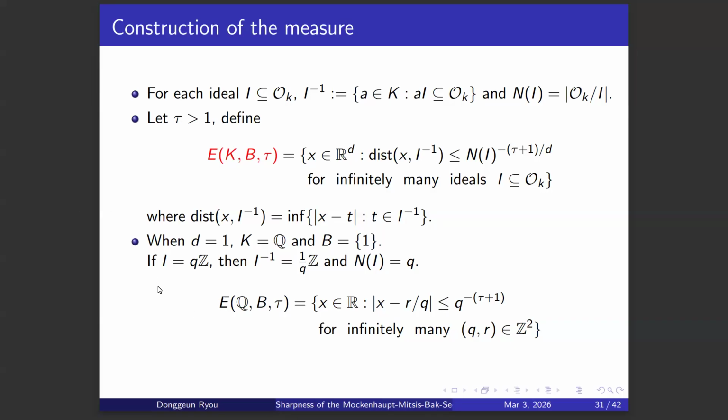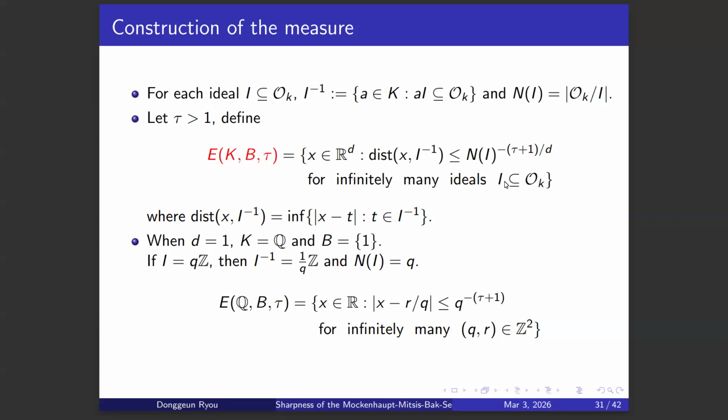If we choose one ideal in the integer ring, then that'll be q times integers, like 0, q, 2q, 3q, and also negative q, negative 2q. So multiples of q. Then the inverse ideal will be the multiples of 1 over q. And the norm of this ideal is just q.